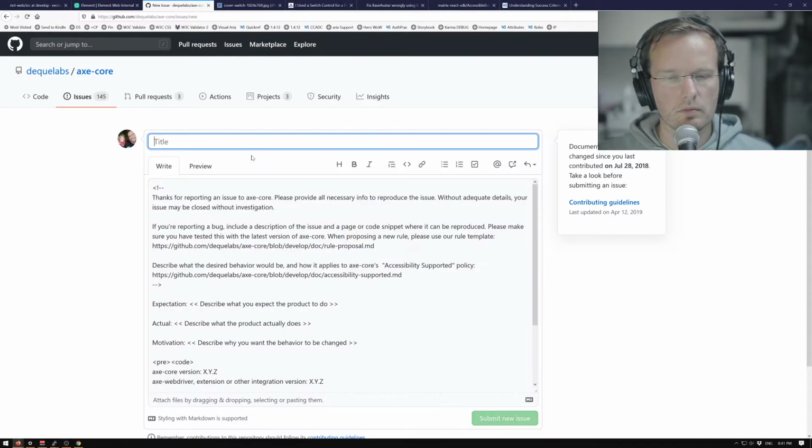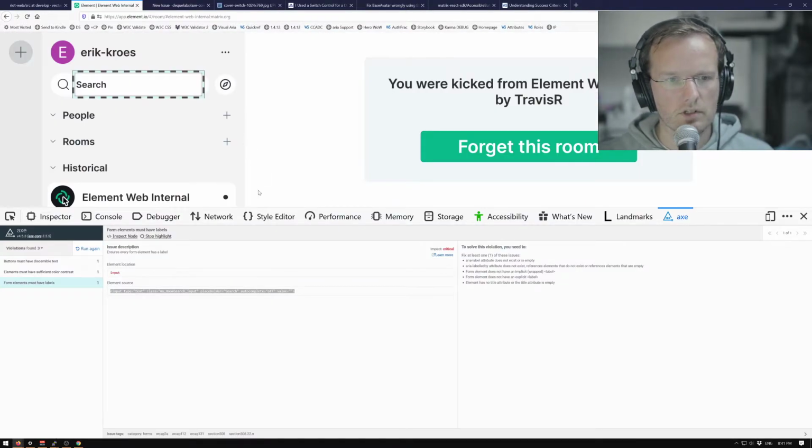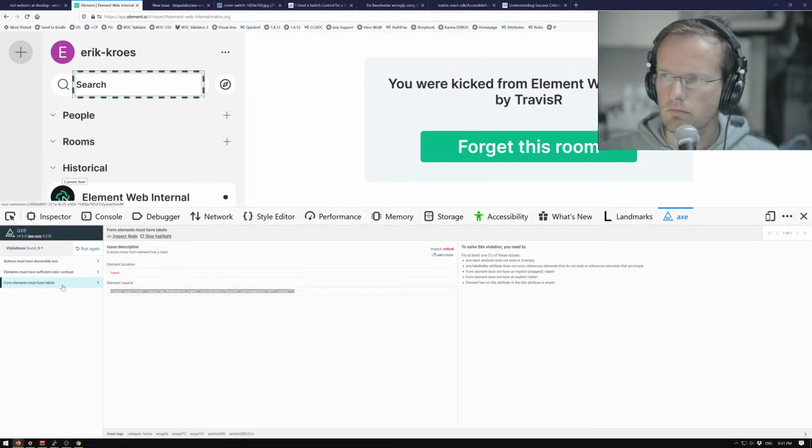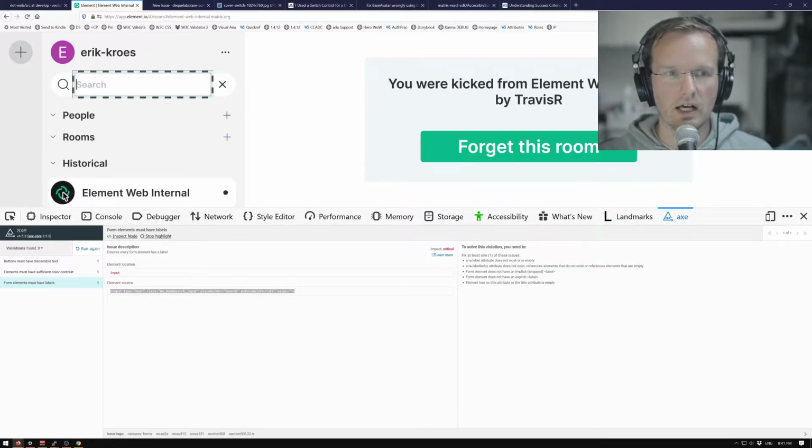So what we have here: placeholder does not get recognized as label, because that's basically what it says. The issue is that the label will be invisible when you type. I'm not saying this is perfect. The text search disappears when you need it the most, which is very counterintuitive. But X should check for WCAG issues, and this is not an issue.